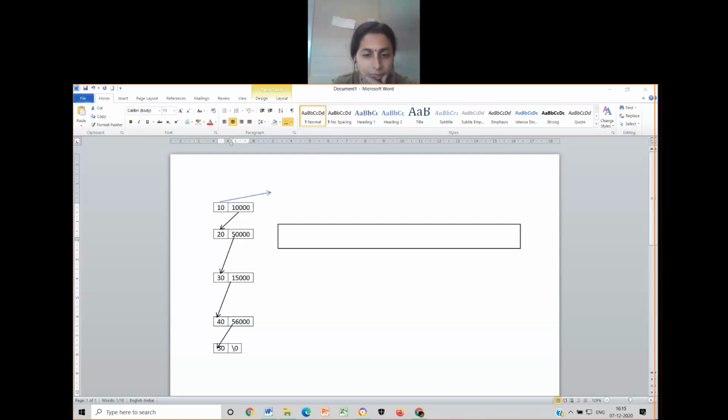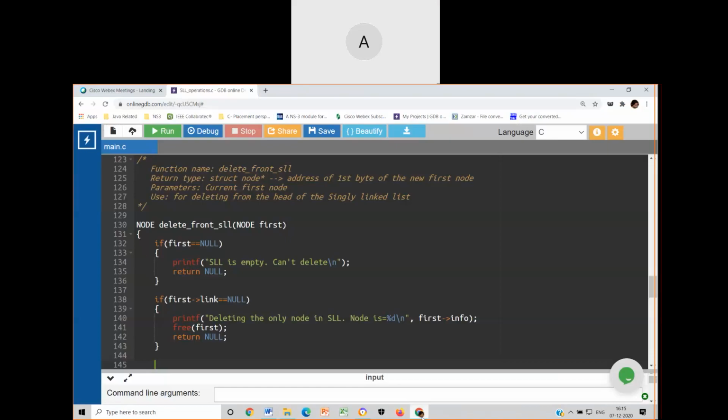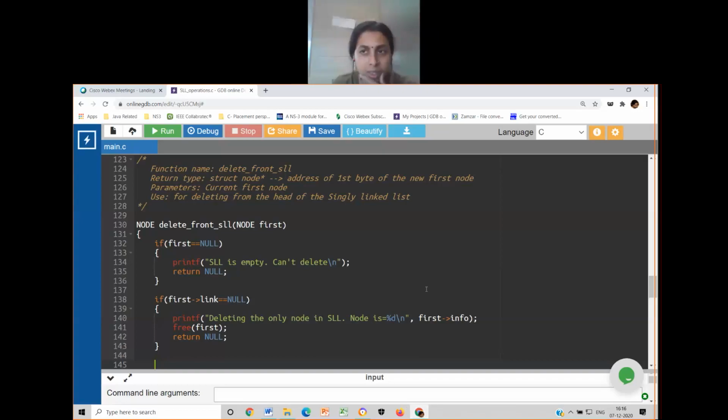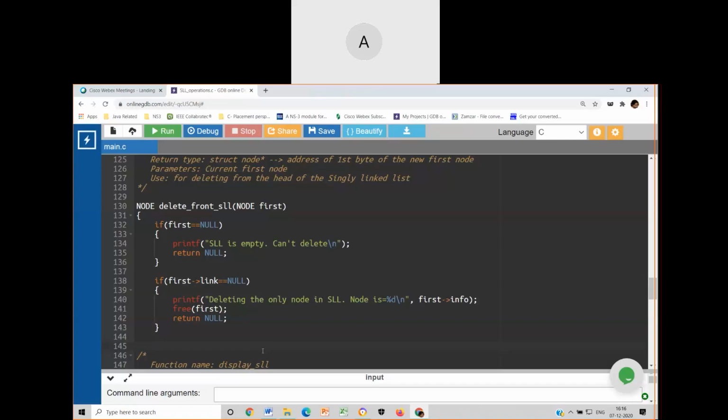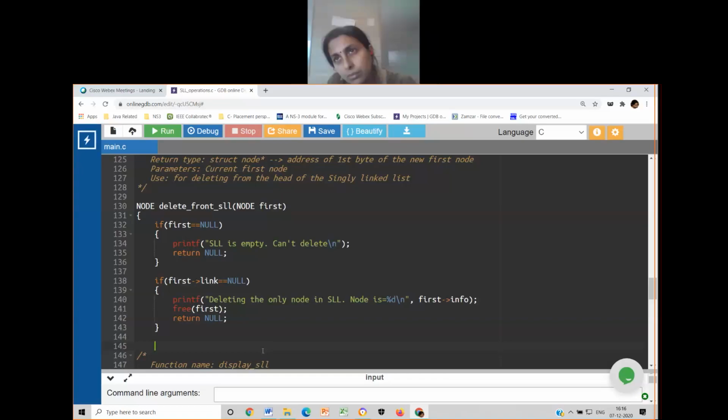Yes, Ashita. Can you tell me what should I write for deletion of the, okay, Shreyas has commented yes. Can you tell me how can I delete a node at the front end of the list? What is the overall thing that you follow? Ma'am, I think we should first assign a temporary element as null, and then